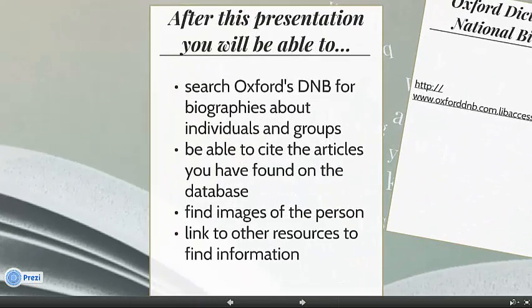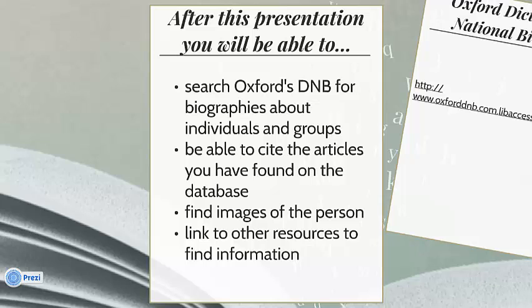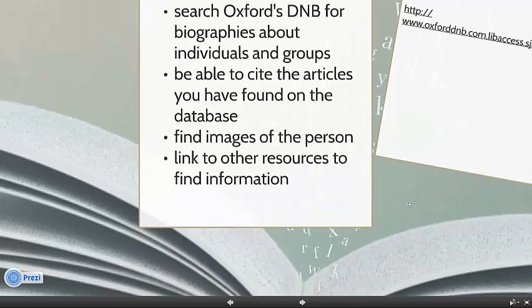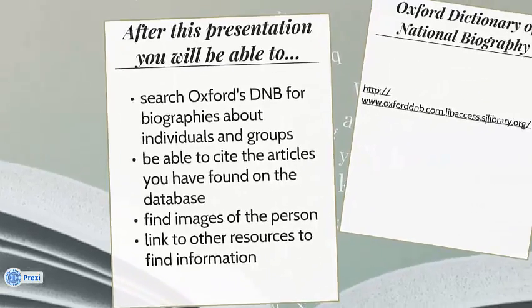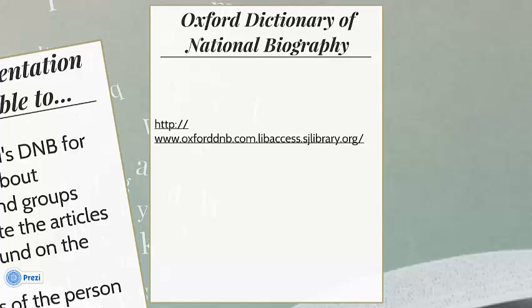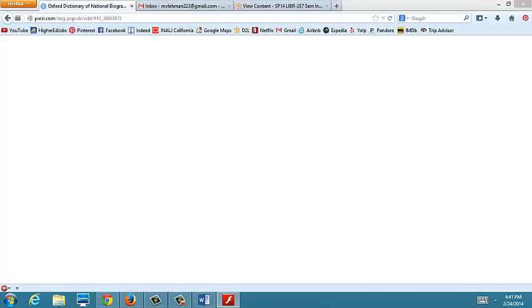So after this presentation, you will be able to search the Oxford DNB for biographies about individuals and groups. You're also going to be able to cite the articles that you found on the database. Through this database, you can also find images of the person that you search for and links to resources to find information. So this is the link I use to access the database. It's through San Jose State's King Library. If you're not affiliated with an academic institution, I would recommend either just searching Oxford's Dictionary of National Biography or going to your local library and asking the librarian for some help.